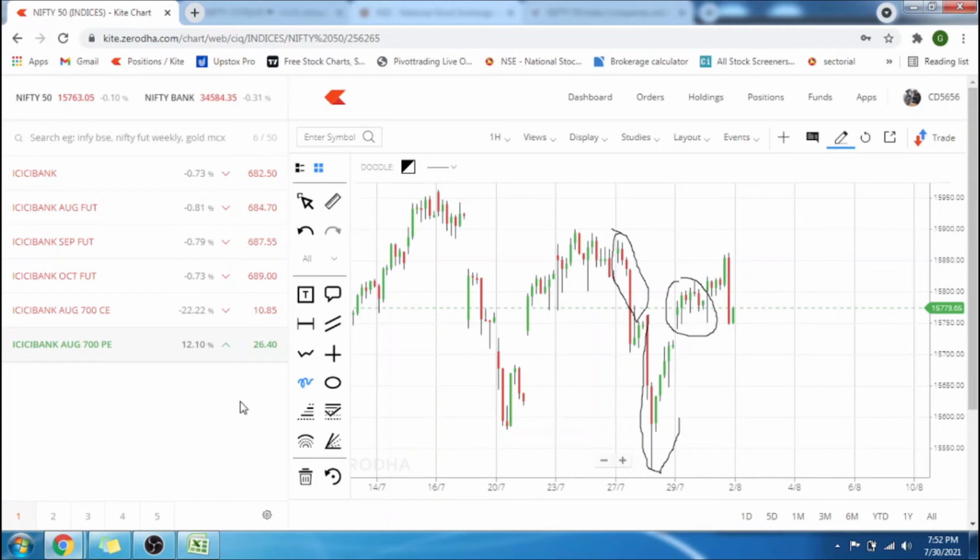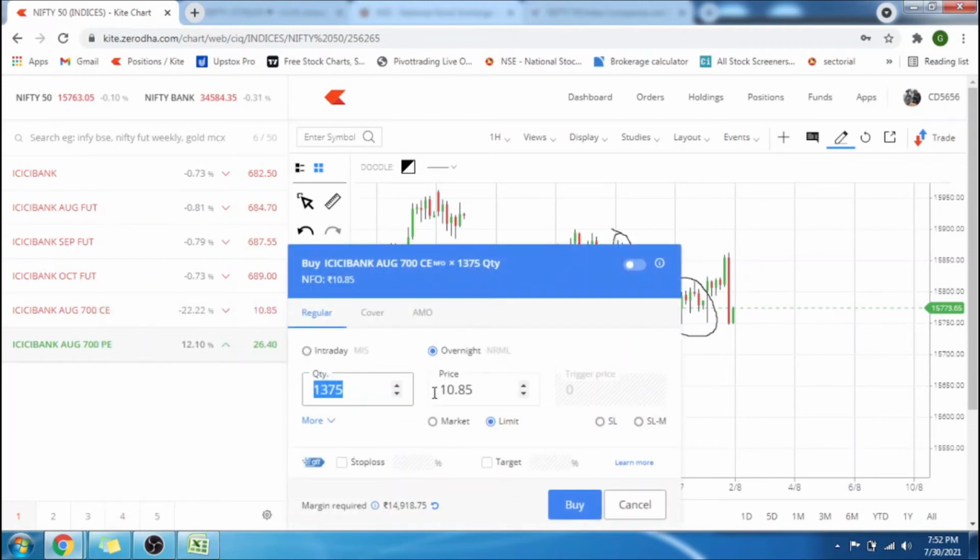So the logic behind the CE and PE is you need to predict where the price of the ICICI Bank will go in the current month. Let's say it is now trading around 682, right? So my conviction is that this will go to 700 by the month end. Then I will go ahead and buy this 700 CE. You see the premium here, it's just 10 rupees 85 paise. But if you buy here, you need to pay 2 lakhs. But the same thing, if you can buy here with the correct premium you choose, you can get at a minimum price. Mind it, you can only buy it in lots and need to sell it before the last Thursday